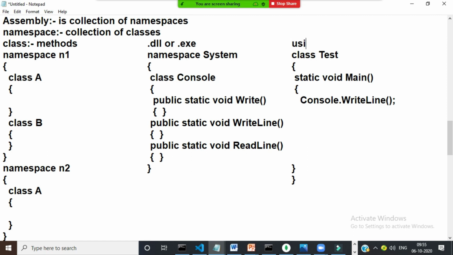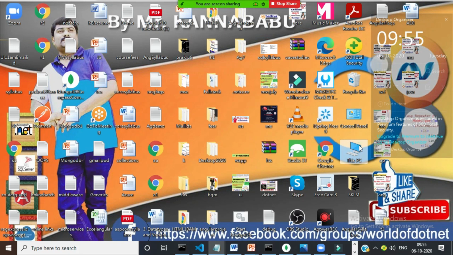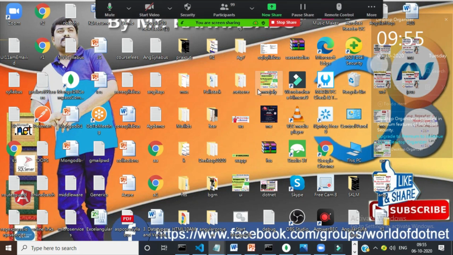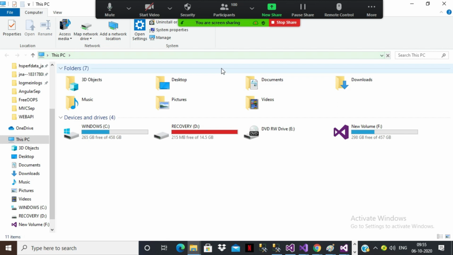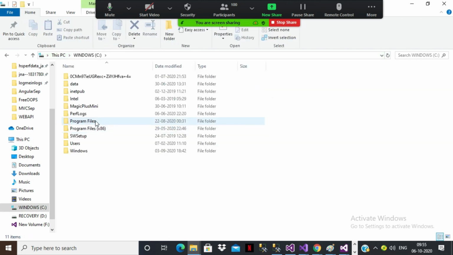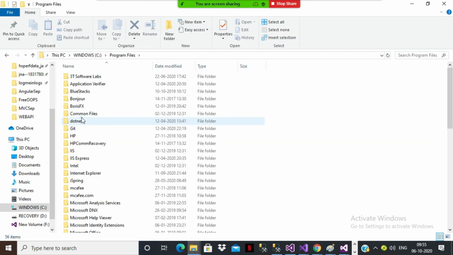I hope you understood. A namespace is a collection of classes. An assembly is a collection of namespaces. Classes consist of methods. All these DLL files will be installed when we install the .NET Framework. Whenever we install the .NET Framework, automatically all these DLL files will be installed. If you want to see, go to your C drive, and there you can see Program Files, and there you can see Microsoft.NET.